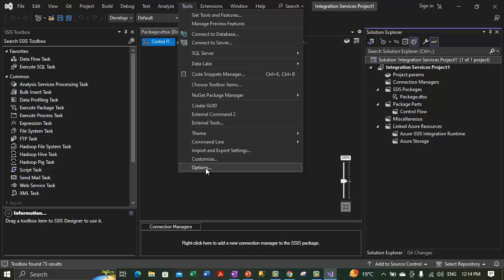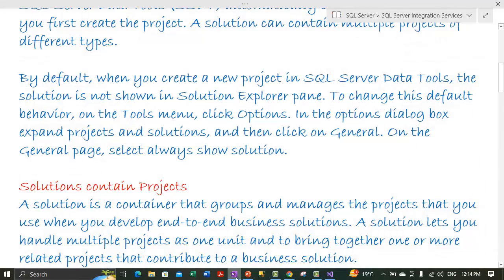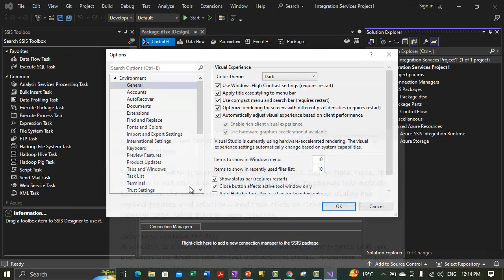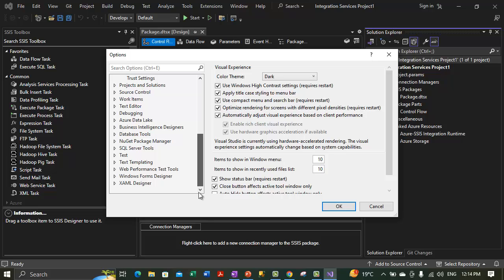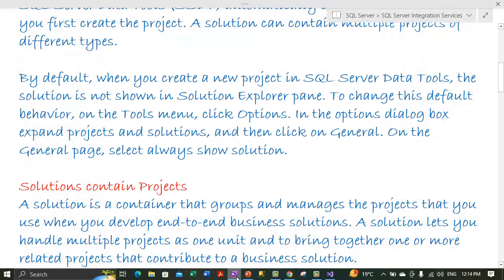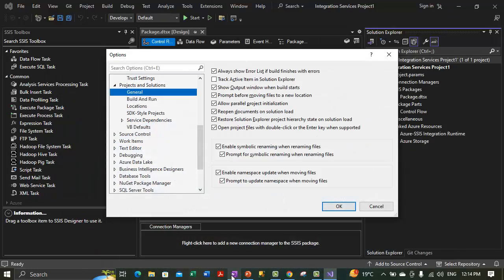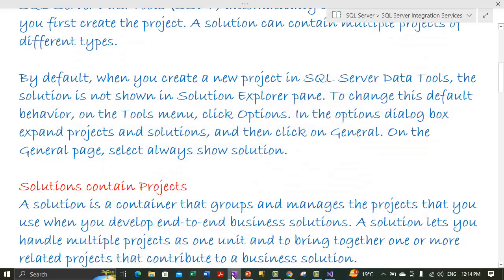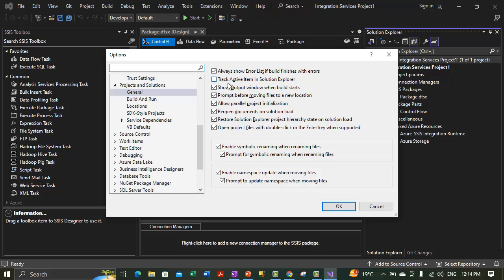On the Tools menu, select the Options category, and under that, in the Options dialog box, expand Projects and Solutions. So there's a section Projects and Solutions. You can expand that, and after that, click on the General section. In the General section, you need to check whether the Always Show Solution option is turned on. So do we see such an option here?